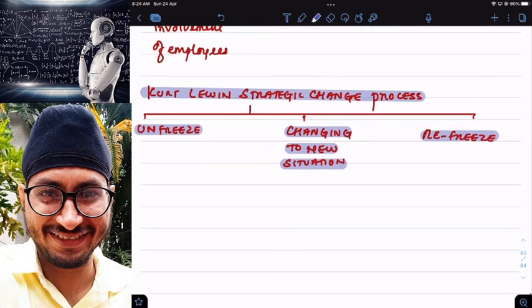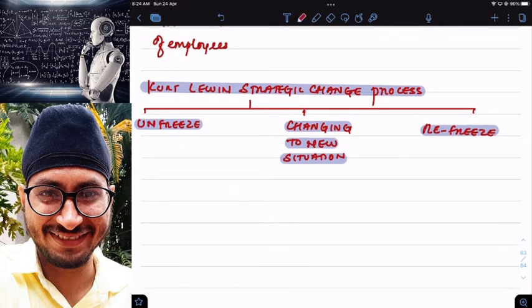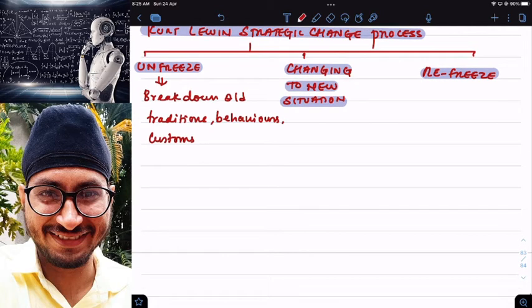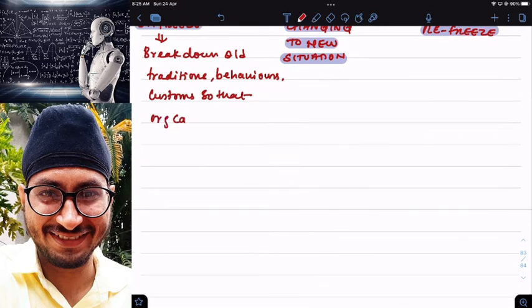Unfreeze means break down old traditions, behaviors, customs, so that the organization can start on a clean slate. Here on which slate? Clean slate.